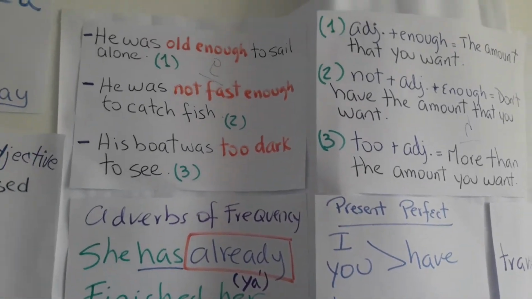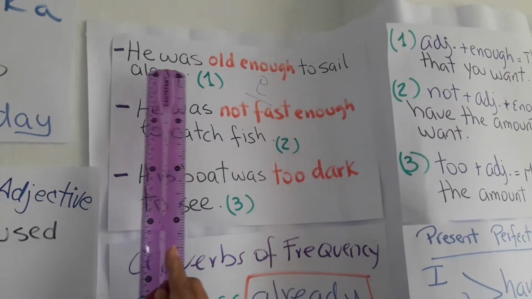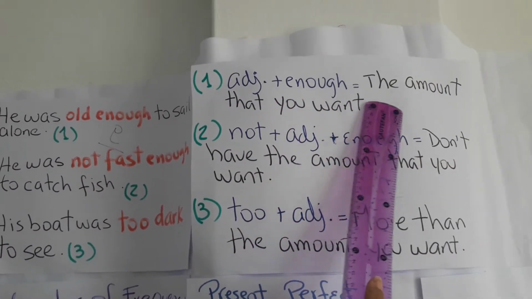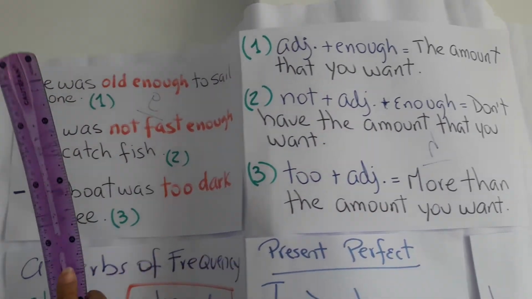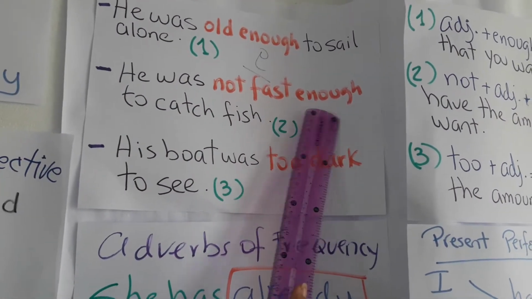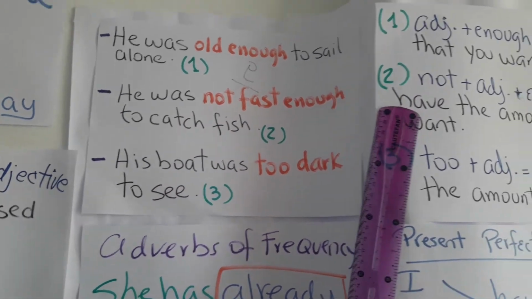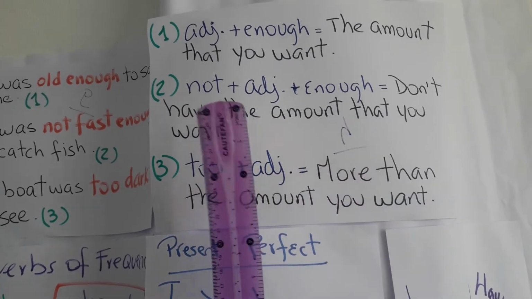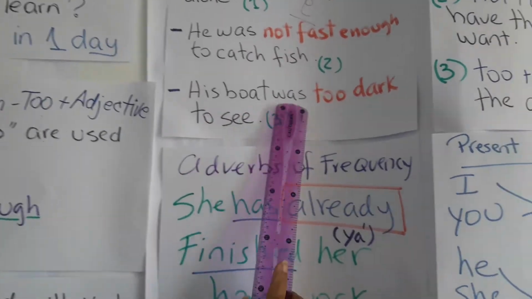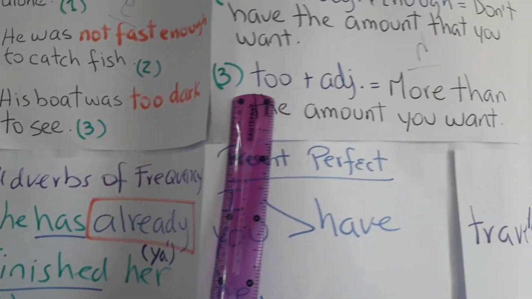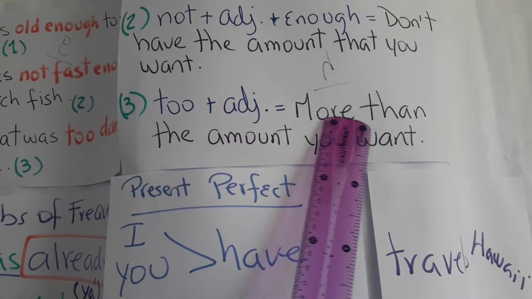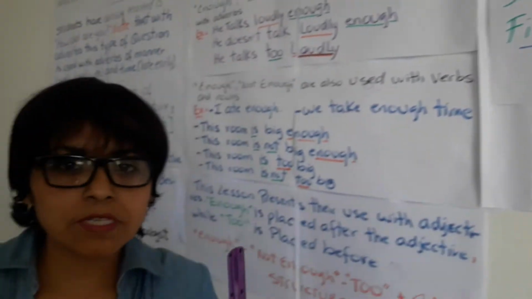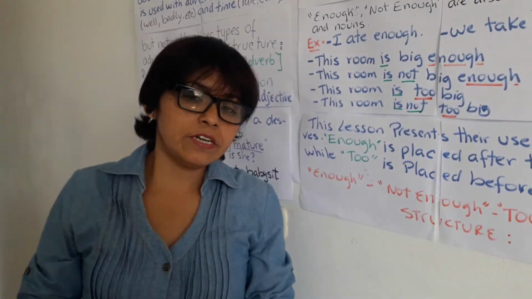It says, "He was old enough to sail alone." And this is the structure: adjective plus enough, the amount that you want. "He was not fast enough to catch fish." Number 2: not plus adjective plus enough, you don't have the amount that you want. "His boat was too dark to see." Number 3: too plus adjective, more than the amount you want. Okay? This is part of the adverbs, adjectives of manner or degree.